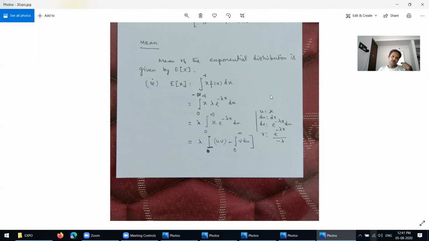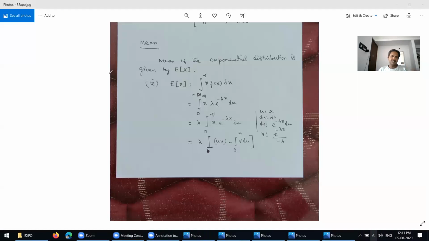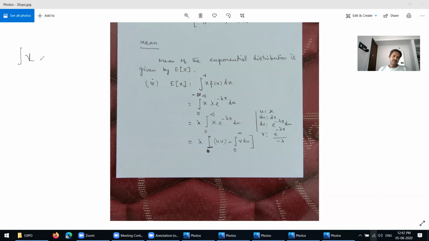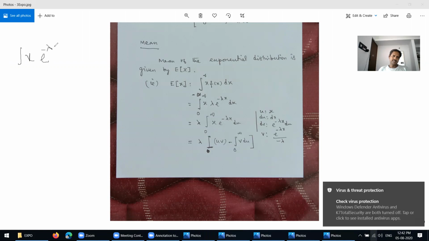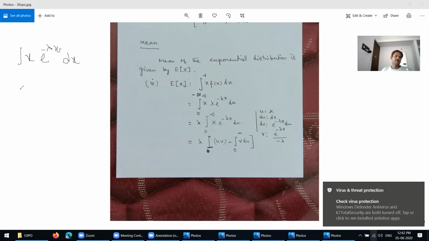You understand what we mean by integration by parts? I have to define it one more time. For example, take the integral of x times e power minus lambda x times dx. We have to evaluate this integral by using integration by parts.